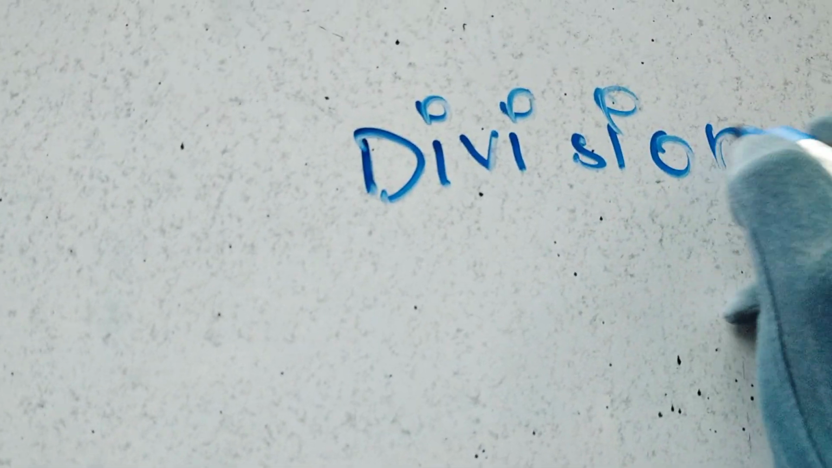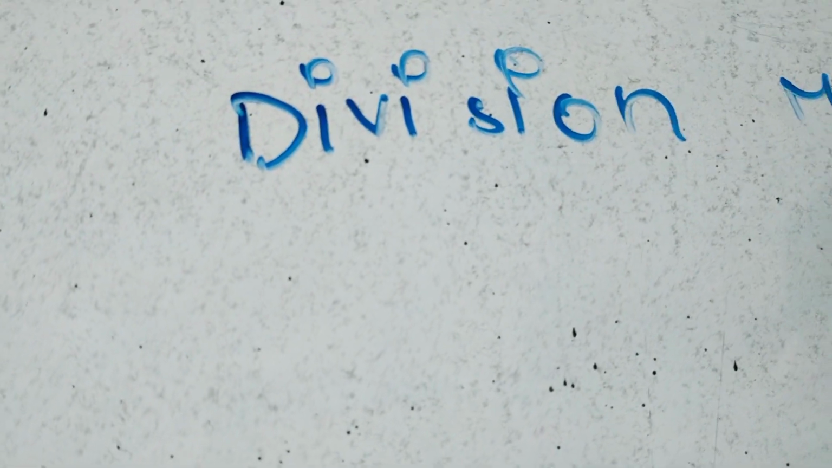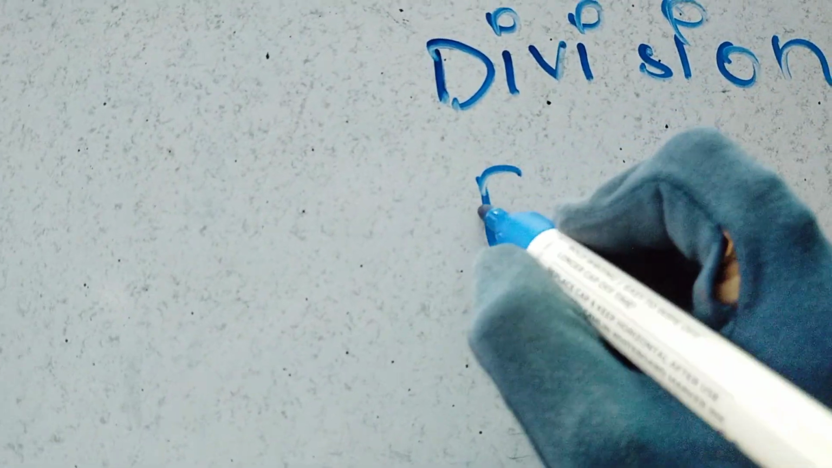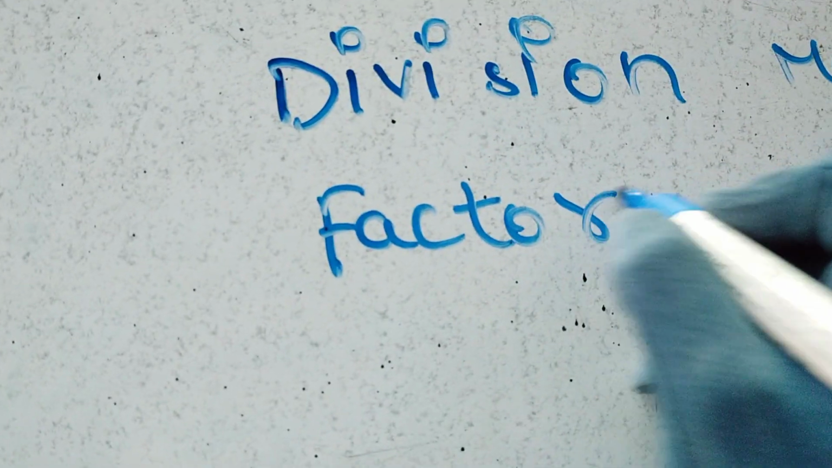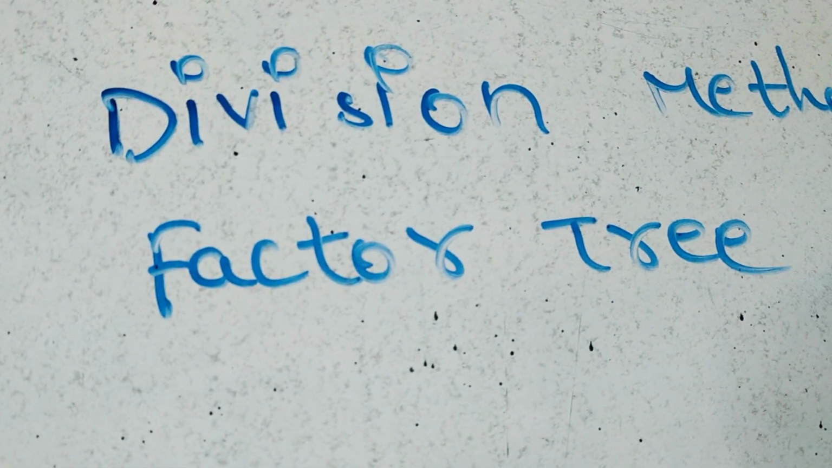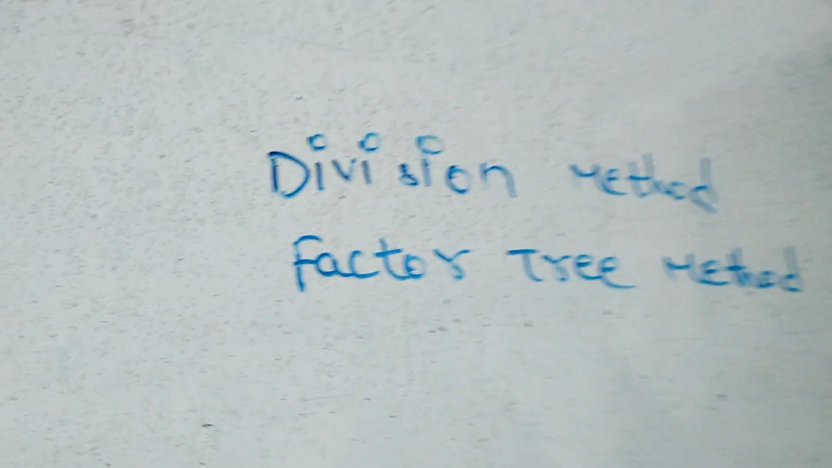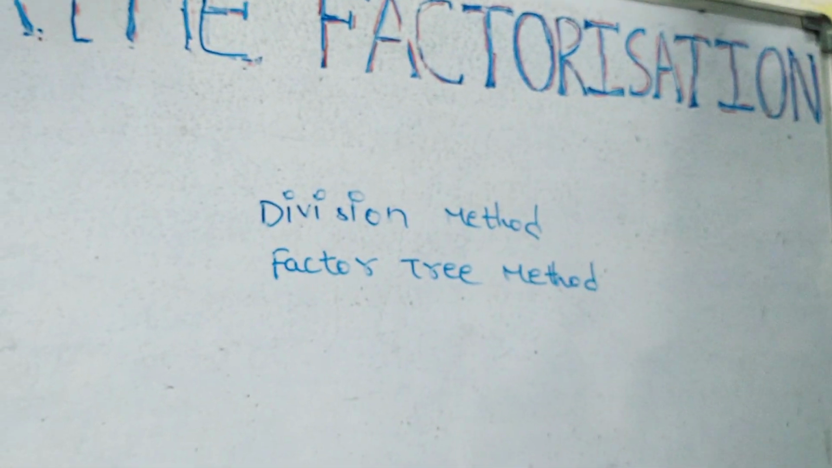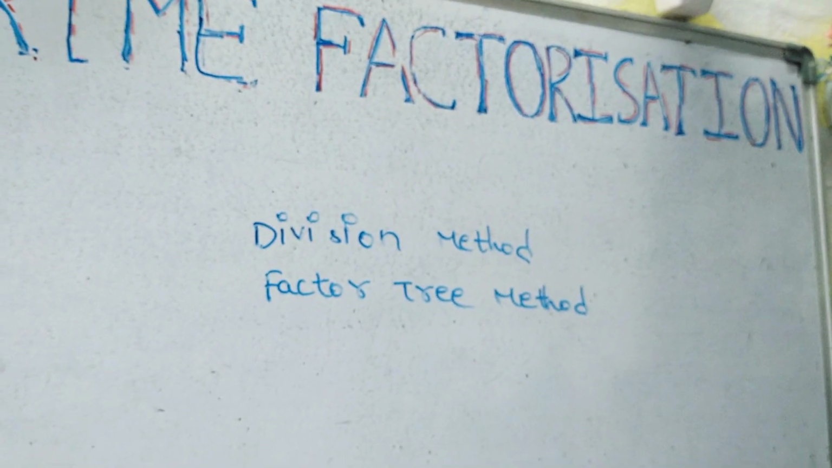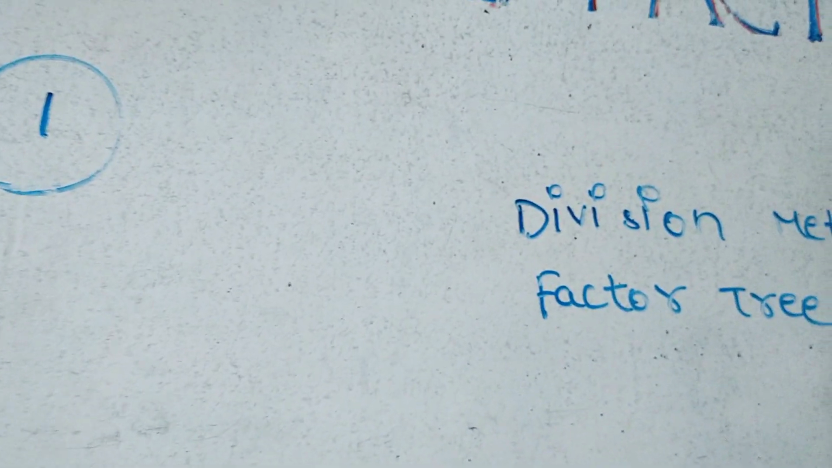There are two methods. One is the division method, and the other one is the factor tree method. Did you understand, kids? These are the two methods in which you can do prime factorization. So I'll explain you both now.